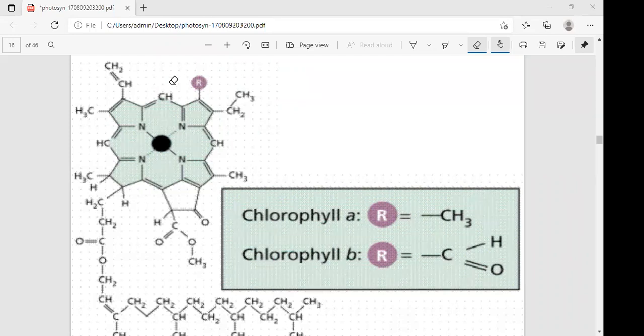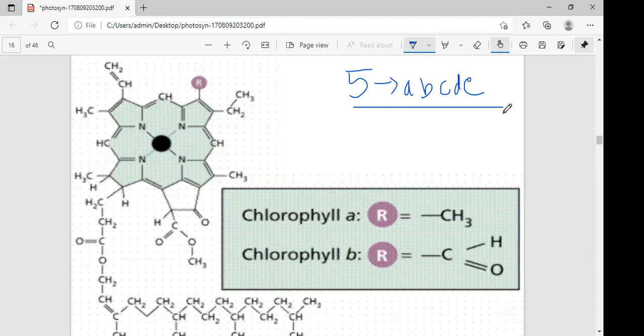Next one. Chlorophyll is green in color. How many types of chlorophyll are there? Most probably, only 5 types. What are they? Chlorophyll A, B, C, D, and the last one is E. These are the common types of chlorophylls. Keep in mind that if the examination asks how many types of chlorophylls, the answer is only 5.